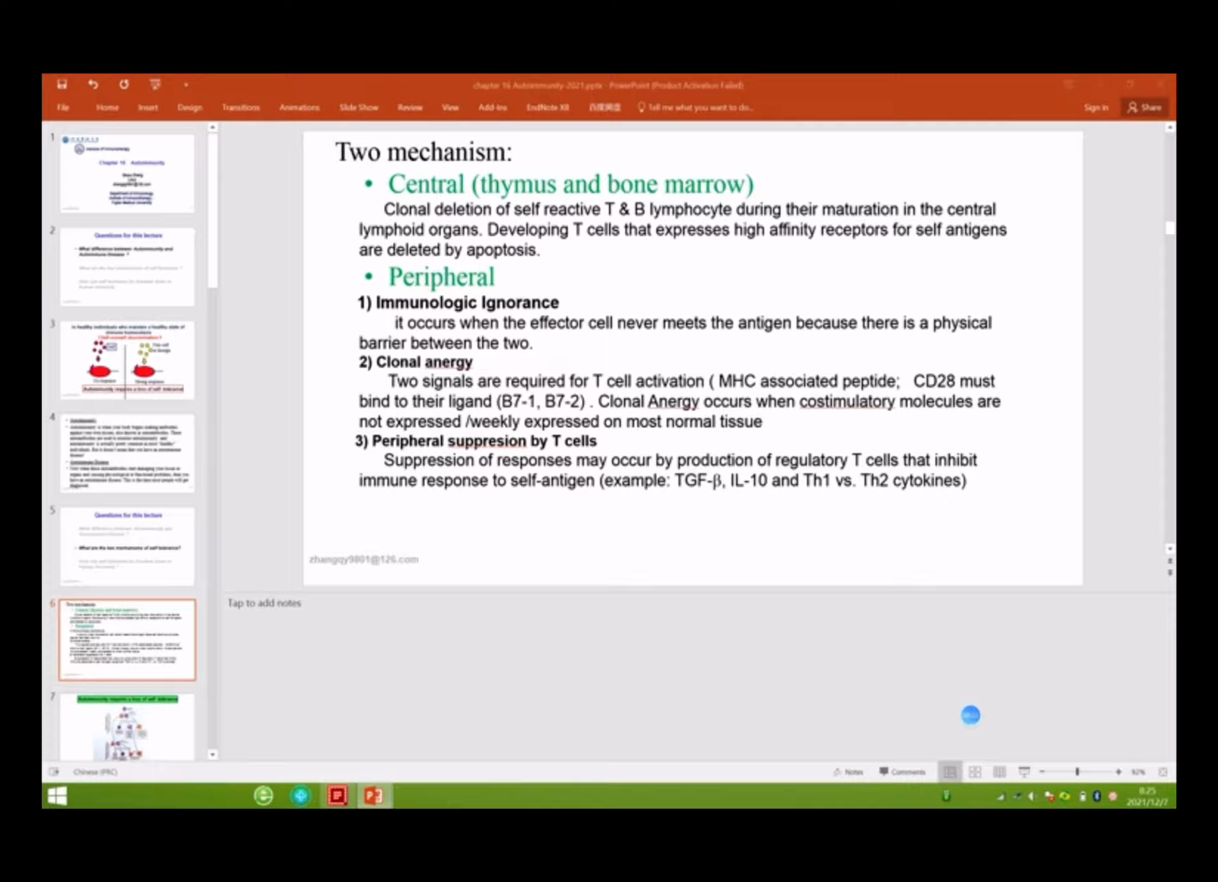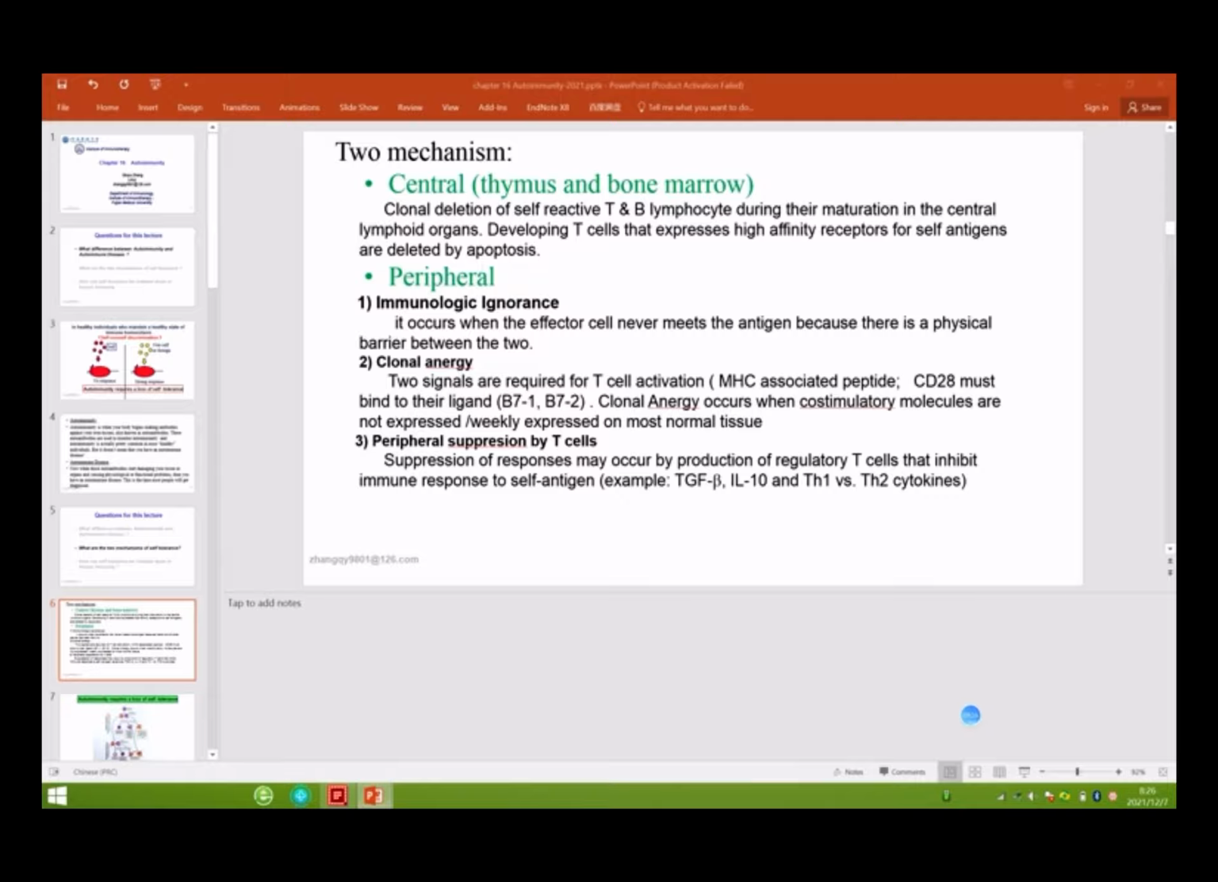What does anergy mean? They have no response, right? Because we know that for T cell activation, they need signal 1, signal 2, signal 3. If there is only signal 1, no signal 2 or no signal 3, there is no response. This no response we call clonal anergy. Clonal anergy occurs when the costimulatory molecules are not expressed on most normal tissue. So in normal tissue, there is no costimulatory molecule, so the T cell can use the TCR to recognize the self peptide, but because there is no costimulatory molecule, there is no response. So this is called T cell clonal anergy.